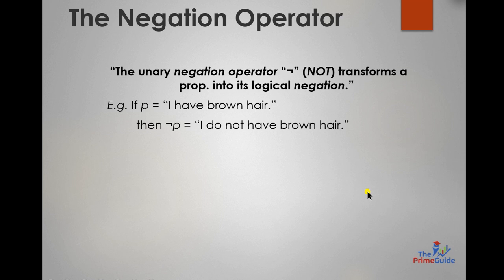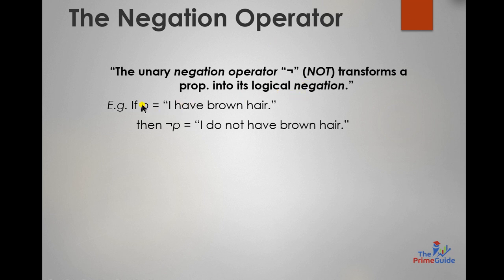First of all, I'm just going to teach you about the negation operator, that is the unary operator. Why am I saying it is a unary operator? Because it acts on a single proposition. So a unary negation operator, not, transforms a proposition into its logical negation. What do I mean by that? Whenever we have a proposition, we will just negate that proposition.